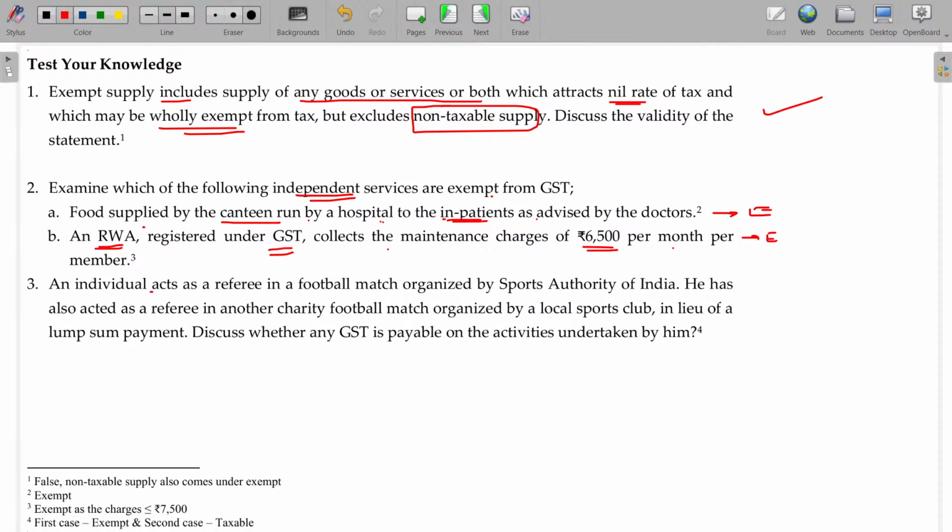An individual acts as a referee in a football match organized by Sports Authority of India. He has also acted as a referee in another charity football match organized by a local sports club. In lieu of a lump sum consideration, discuss whether the GST is payable on the activities undertaken by him or not. In the first case, exemption. In the second case, it is taxable.